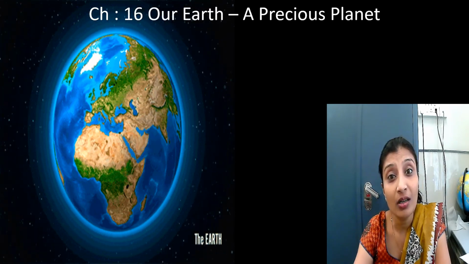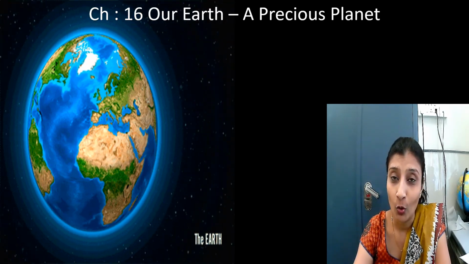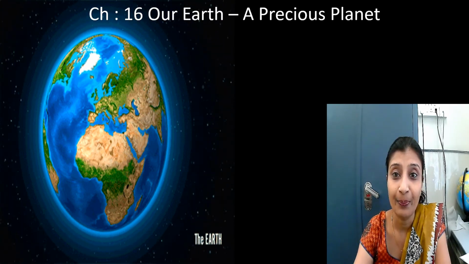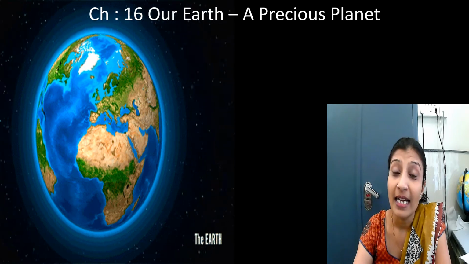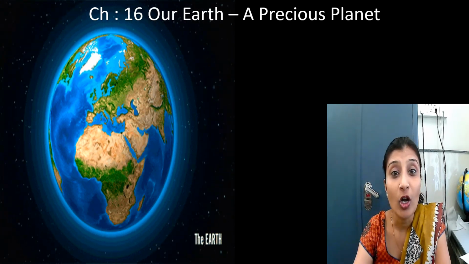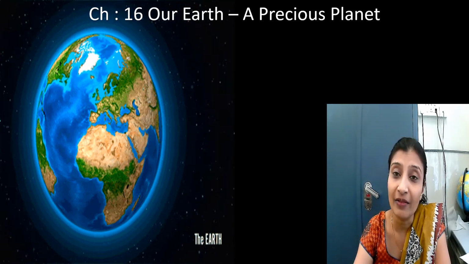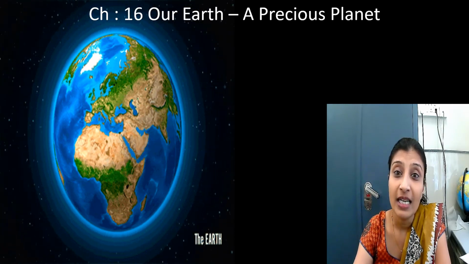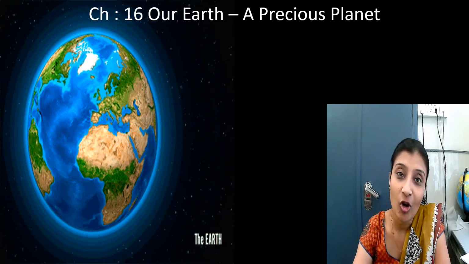Have you all heard that people stay on Mars, Jupiter, Venus? No, we haven't heard about this. Since it has water and air, it has plants and animals, soil on which plants grow, and it is the only planet where people live. Therefore, it is called a precious planet. Have you all understood now?